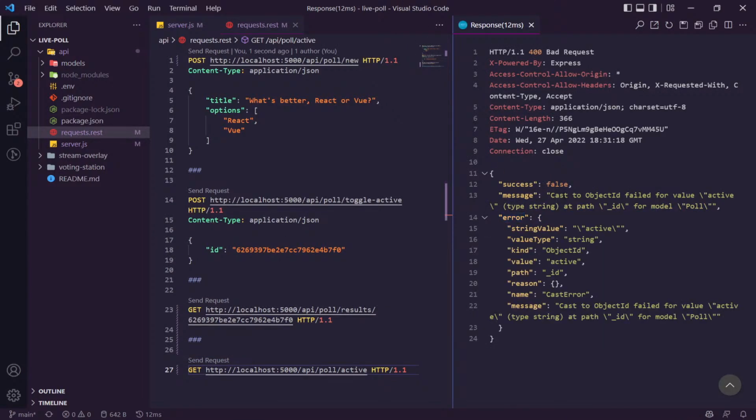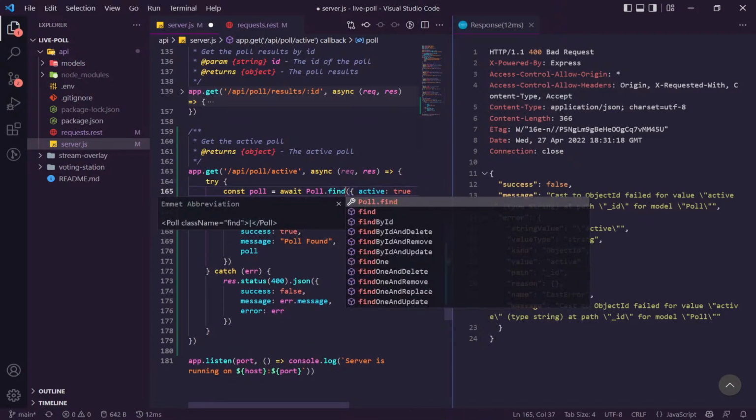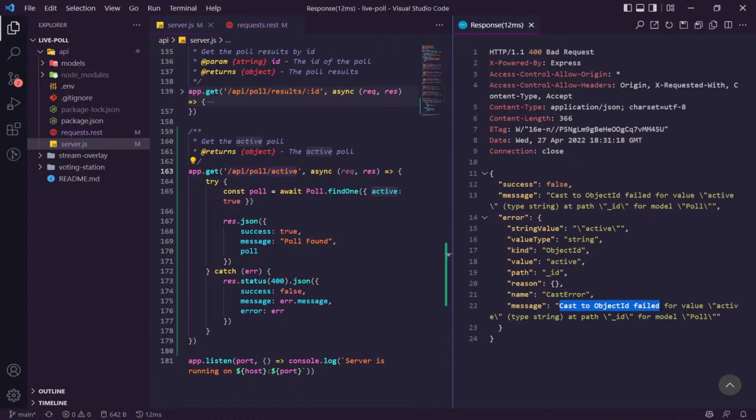No, error. Cast to object ID failed for value active. Find one. Active true. We don't need an ID. What?